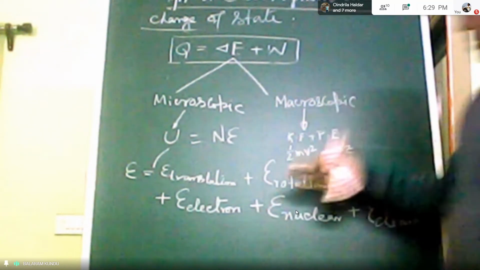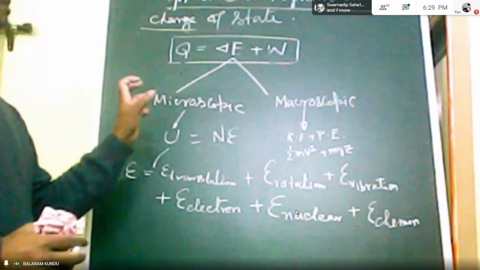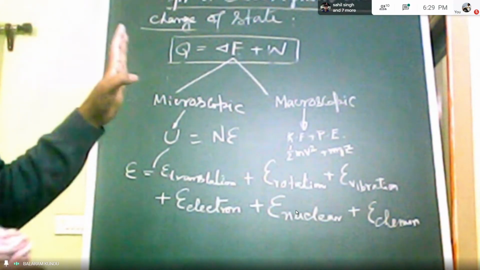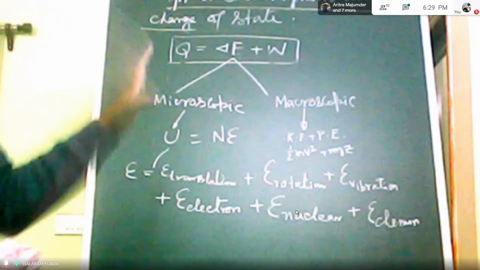So mathematically, total energy is stored energy, or energy in storage, that is a system property.